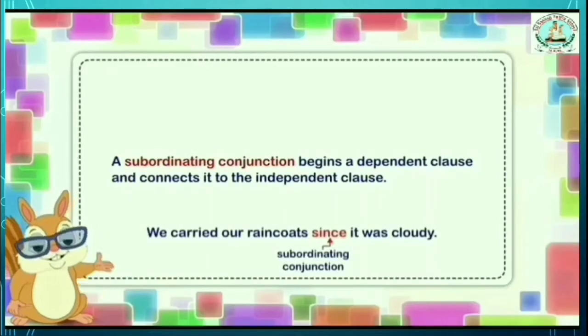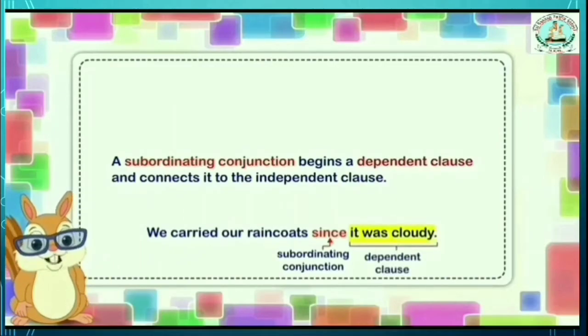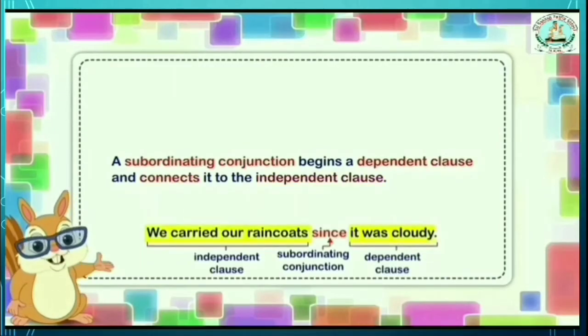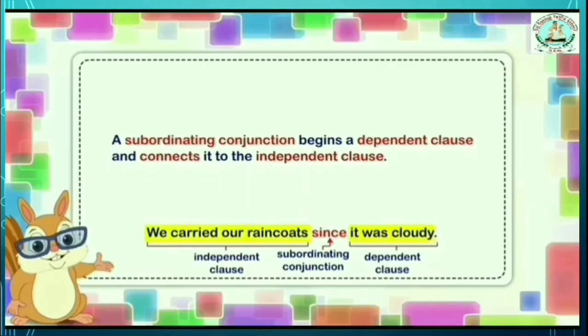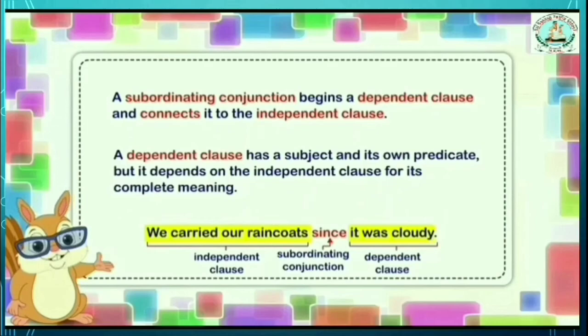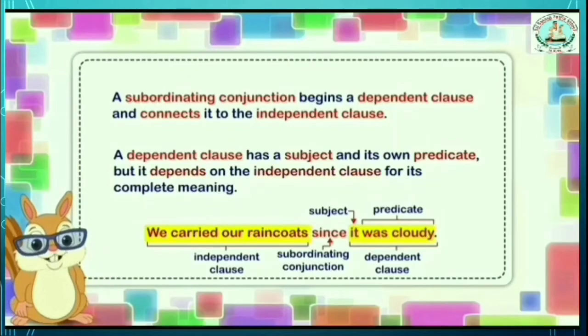So children, remember that a subordinating conjunction begins a dependent clause and connects it to the independent clause. A dependent clause has a subject and its own predicate, but it depends on the independent clause for its complete meaning. Look at the example.